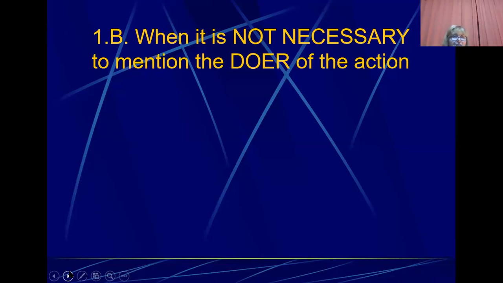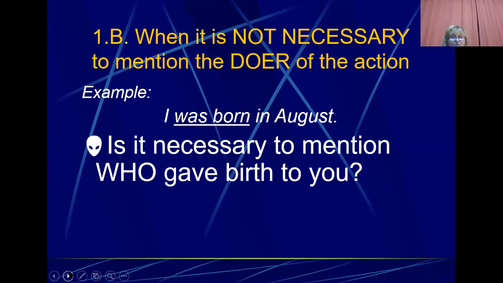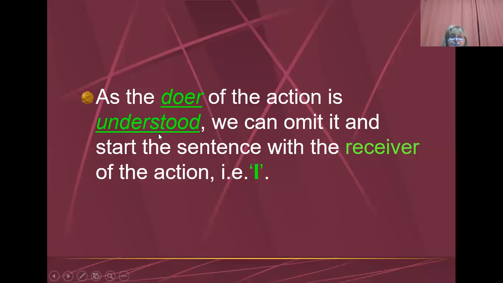When it is not necessary to mention the doer of the action. Example, I was born in August. Is it necessary to mention who gave birth to you? Who else would it be if not your mom? As the doer of the action is understood, we can omit it and start the sentence with the receiver of the action. That is to say, I.